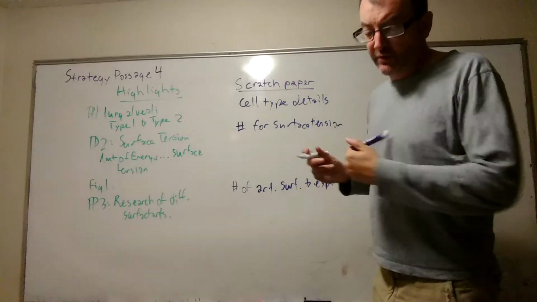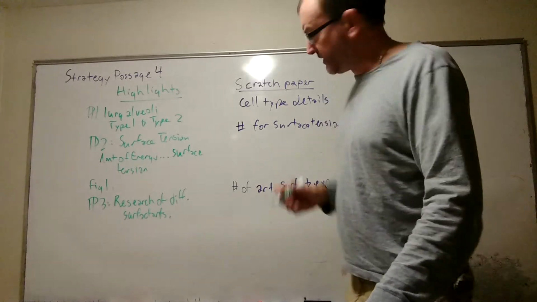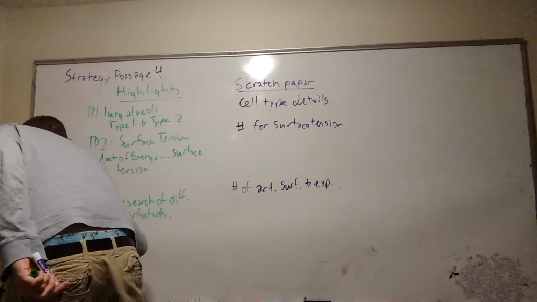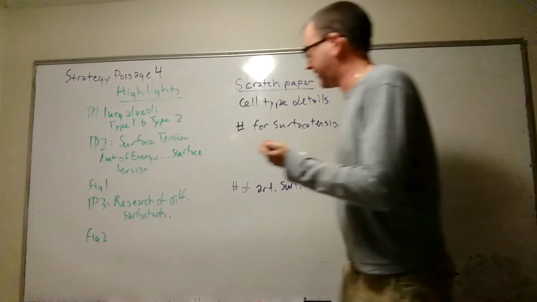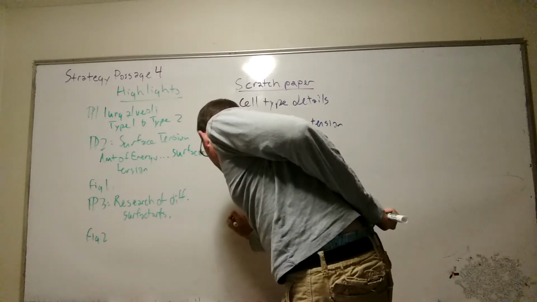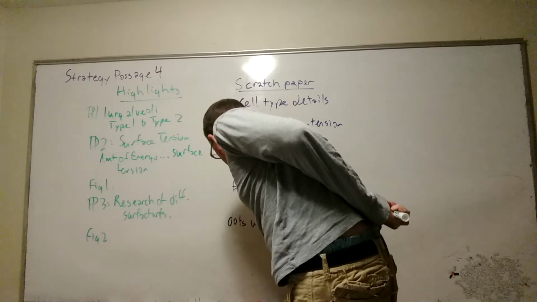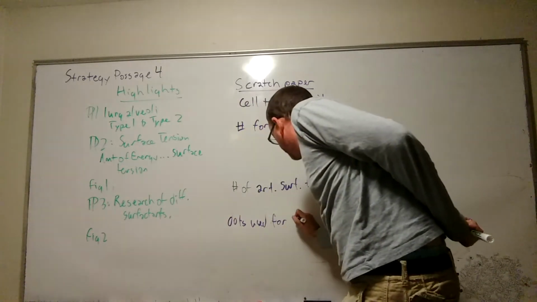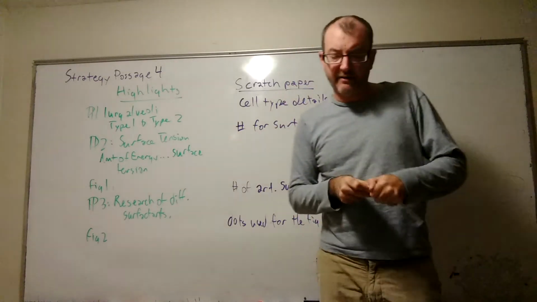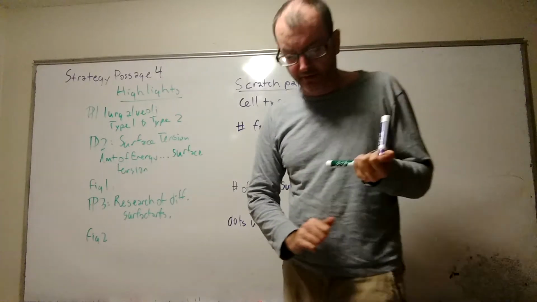Now, figure 2. This is a kind of a scary figure because they're kind of being a little bit tricky here. So this is something I would kind of note on my scratch paper. So here we're looking at figure 2, and of course you can't highlight, but on my scratch paper, I would go ahead and note the dots used for the figure 1. Because the dots kind of vary, so you got to kind of pay attention to what the SDS is represented by and all that good stuff.